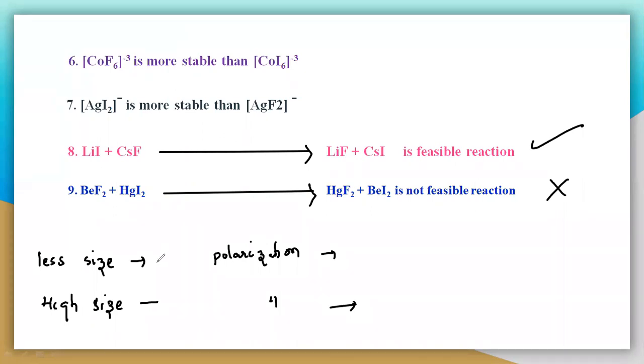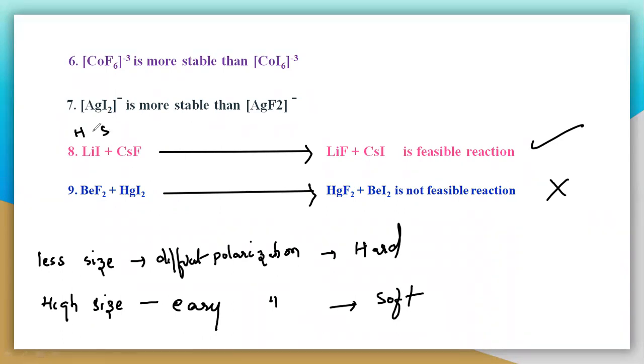This is less in size, which means difficult polarization, and you will get a hard species. And if the size is very large, then an electron cloud with very little nuclear attraction is easily polarized, so it is soft. So if the size is very high, the softness increases. Iodine is soft because its size is very large, but lithium, which is very small in size, is a hard acid.